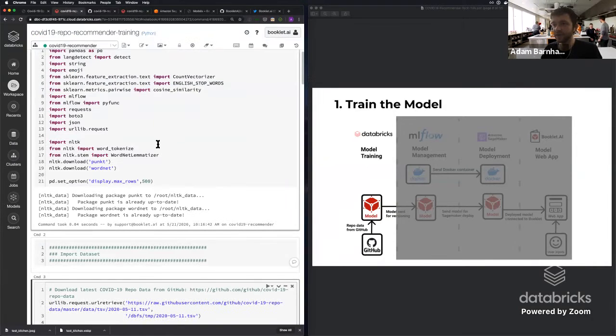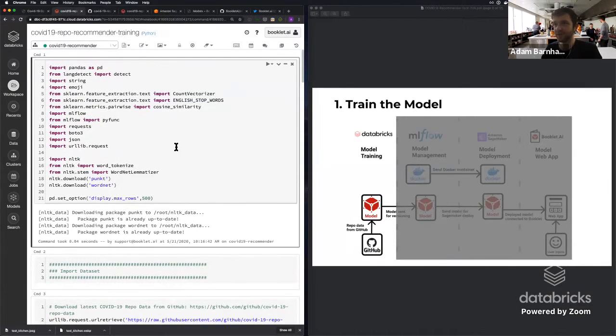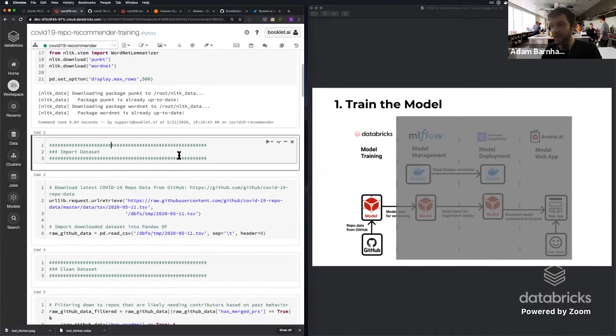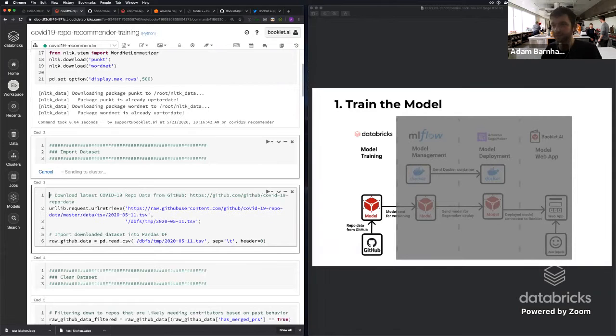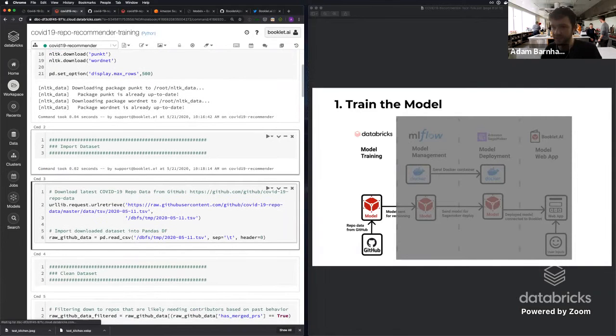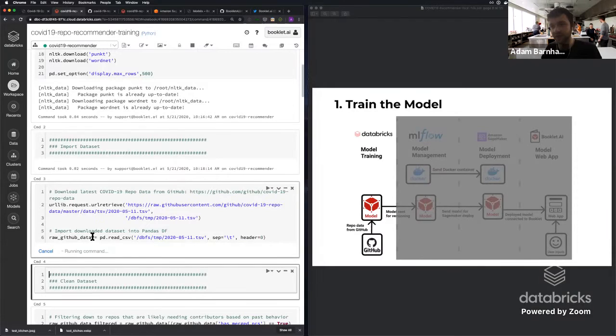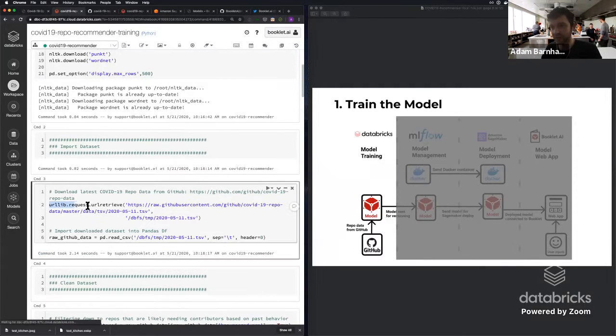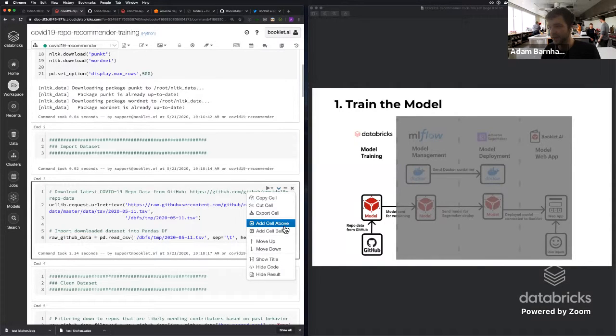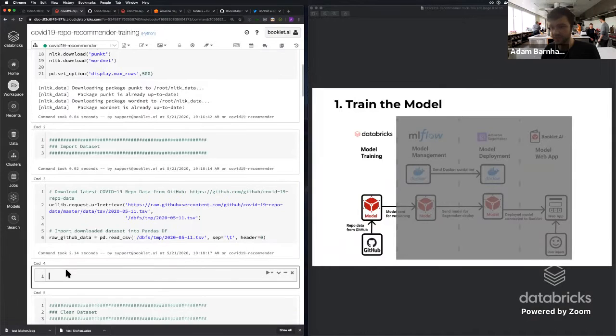When we actually want to go build this, we can see that our library import has completed here. We can now go import this data set. And to talk through what we're doing here, all we're doing is using the urllib package, we can pull this data set directly into our Databricks file storage system. And then we can read this into Pandas, which we'll be using for most of this. So now if we want to go in and check out this data set, we can just test it out here.